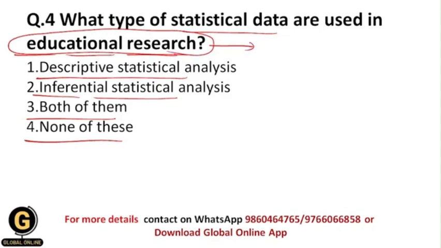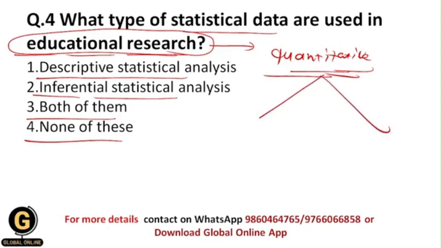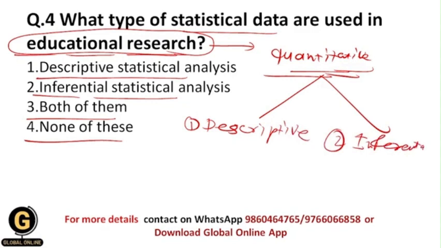When we collect the quantitative data and want to analyze it, obviously we are going to test it through statistical analysis techniques. There are 2 types of statistical analysis techniques: one is descriptive statistical analysis and the second one is inferential statistical analysis.